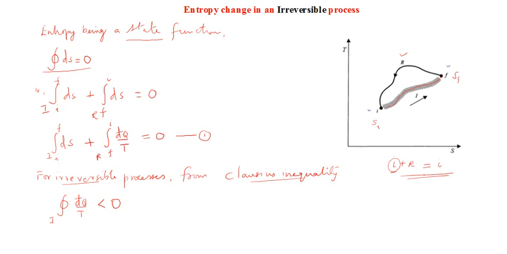Now let's apply this particular equation here.